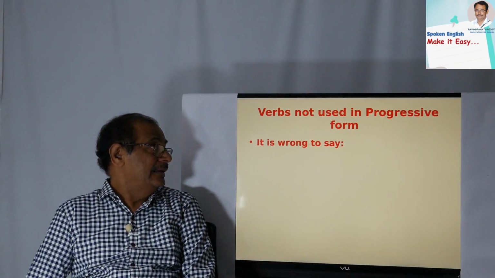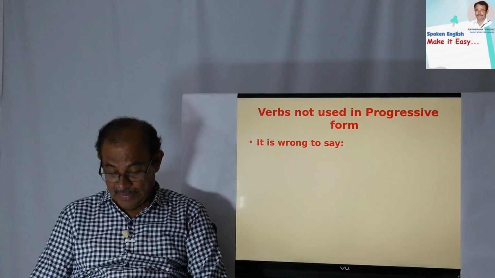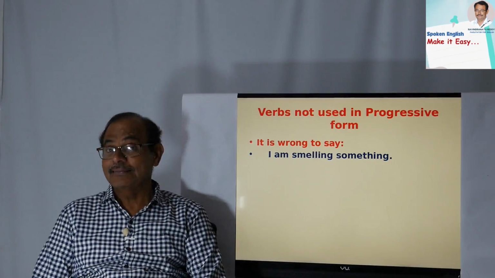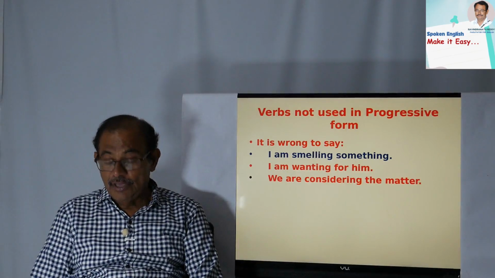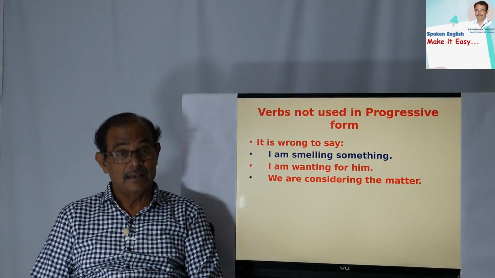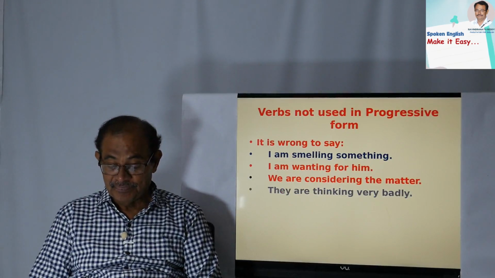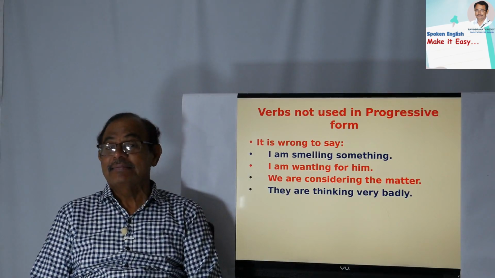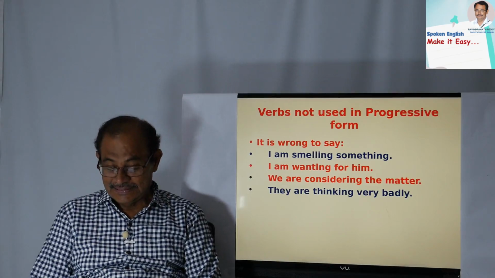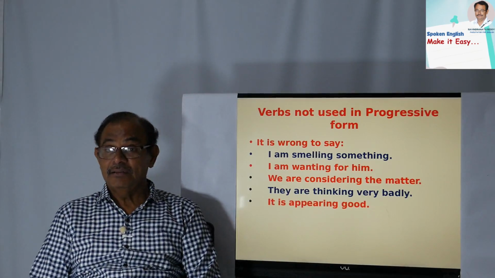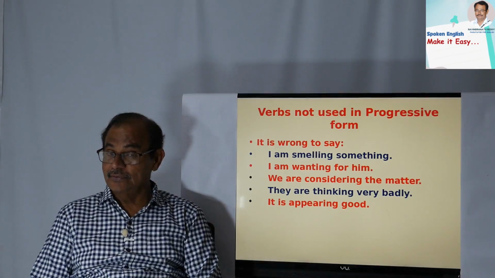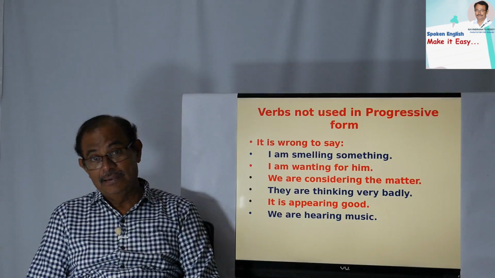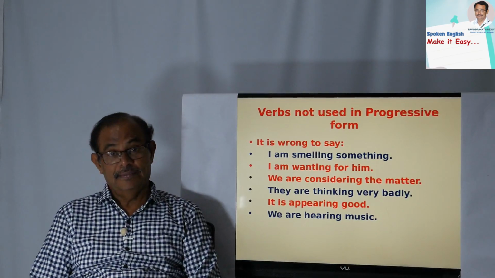Next, see this. It is wrong to say, I am smelling something. Wrong. I smell something is correct. We are considering the matter. Wrong. We consider the matter. That is correct. They are thinking very badly. That is also wrong. They think very badly. That is correct. It is appearing good. Wrong. It appears good. That is correct. We are hearing music. Blunder. We have to say, we hear the music.